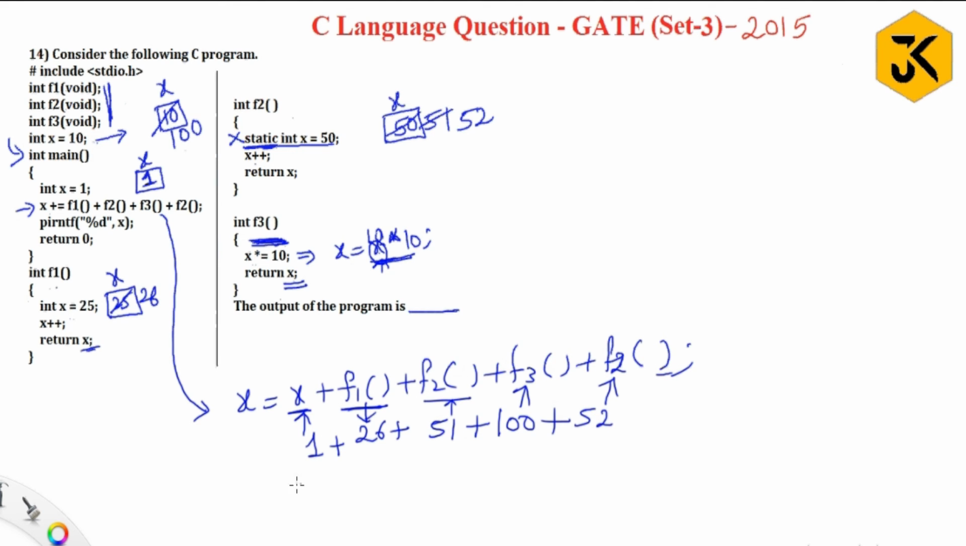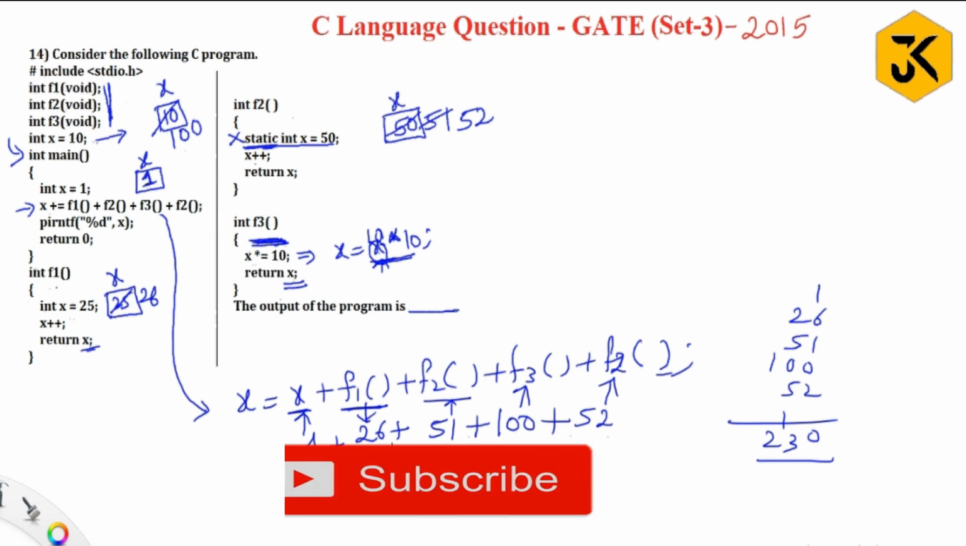All calls are completed, so now it will add: the values are 1, 26, 51, 100, 52. Adding them up, 1 plus 26 is 27, plus 51 is 78, plus 100 is 178, plus 52 is 230. So the total is 230.